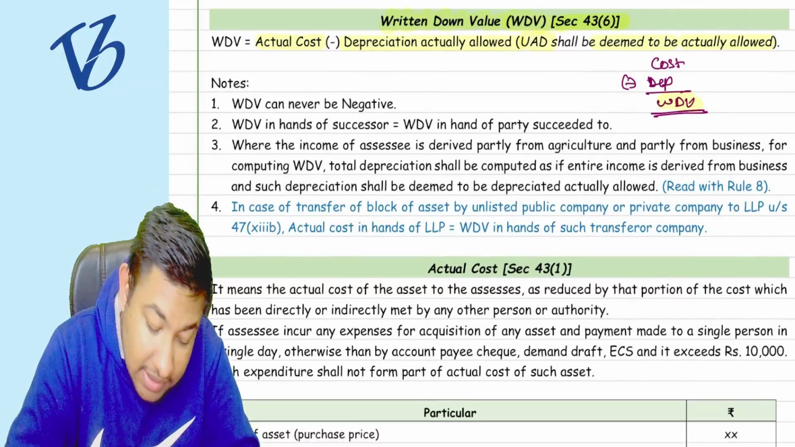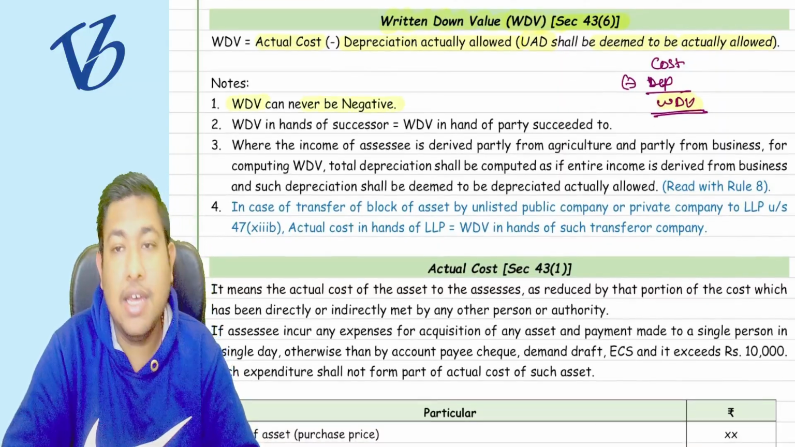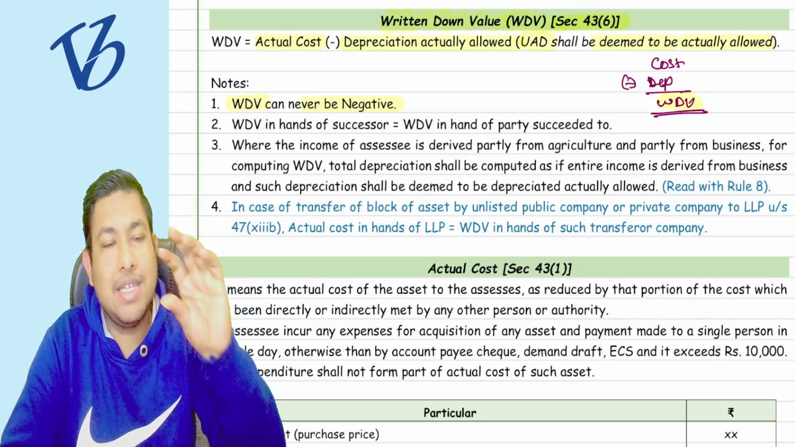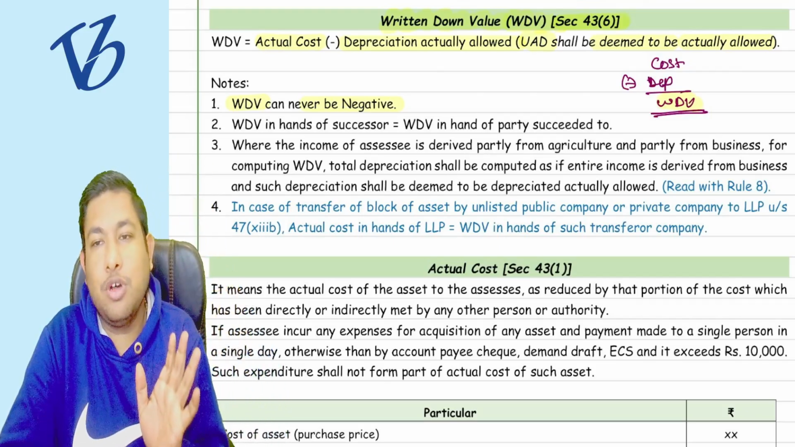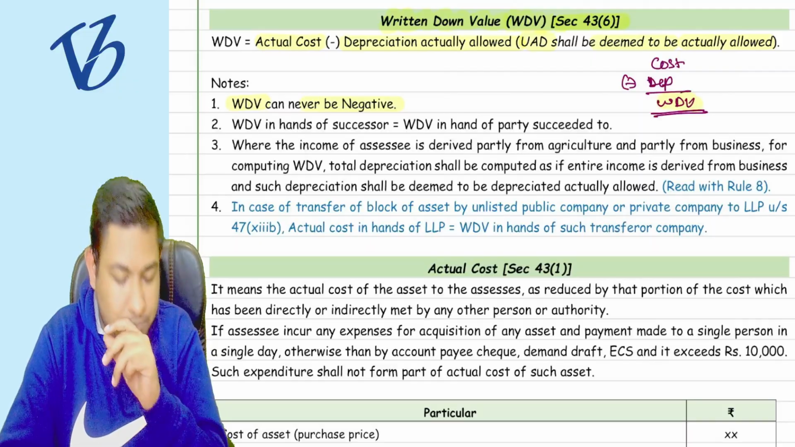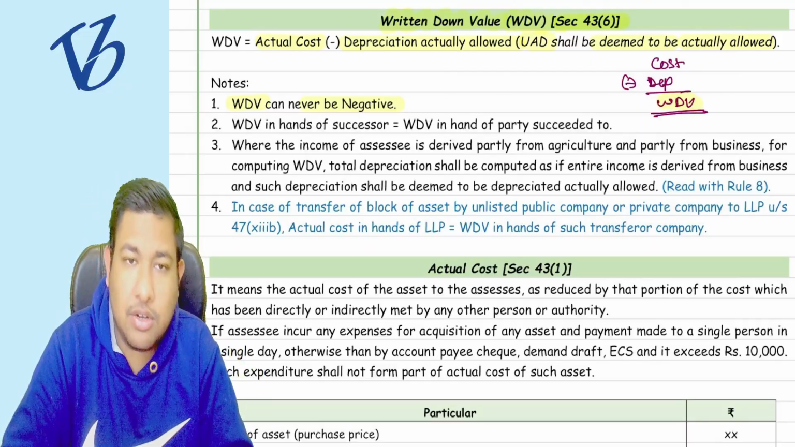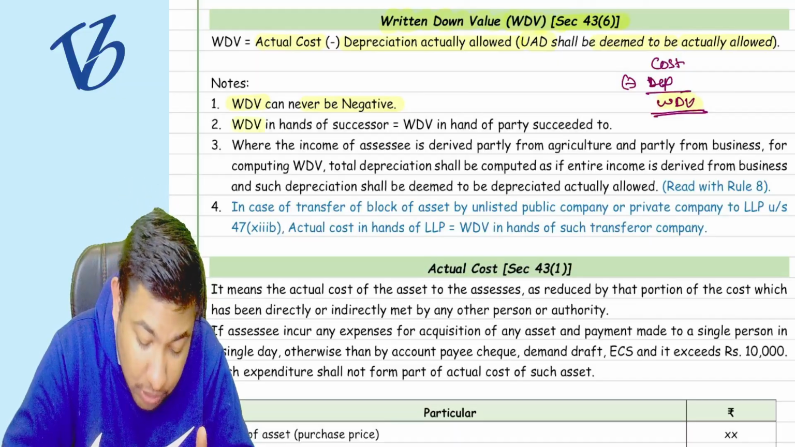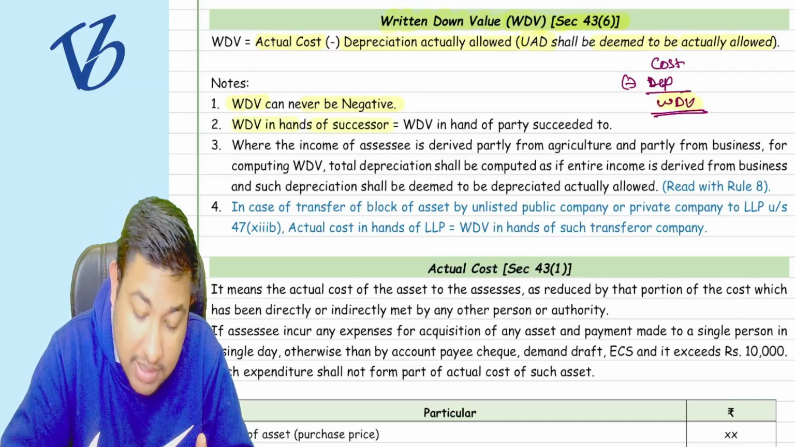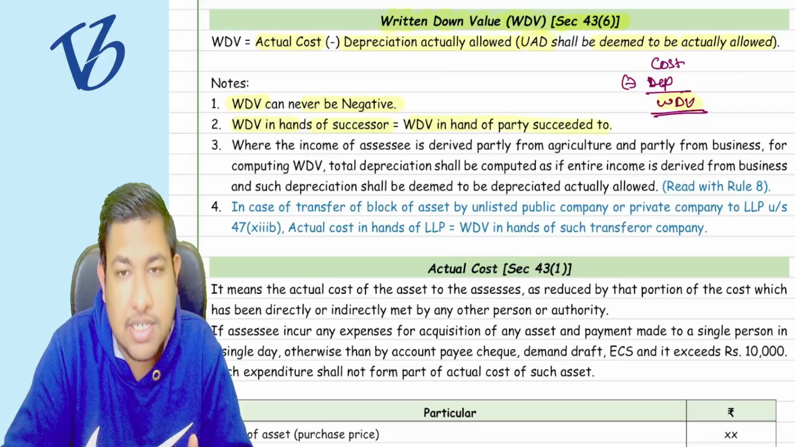Now what they are saying is that the carrying value can never be negative, because cost minus depreciation should be a positive figure only. It can never be a negative figure. Now, WDV in the hands of the successor, that is, WDV in the hands of the party succeeded to.